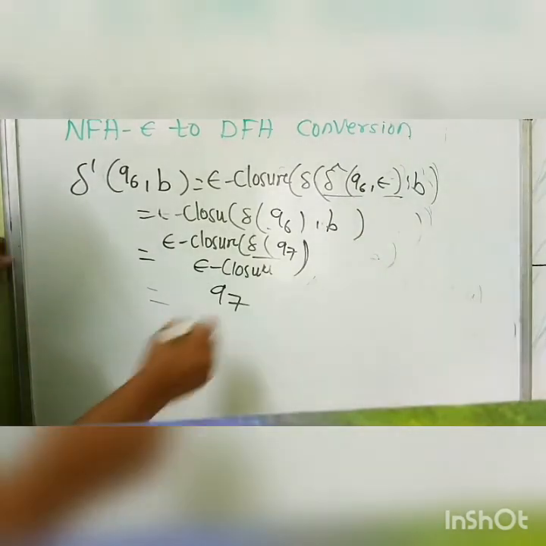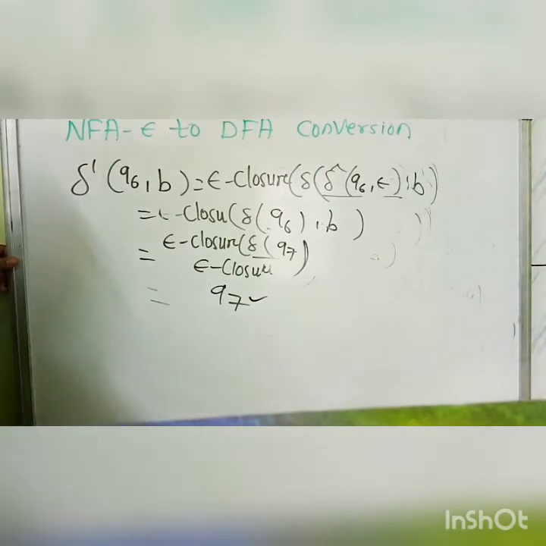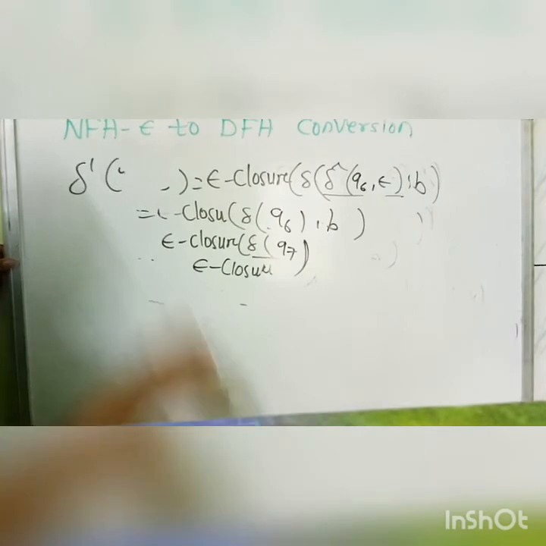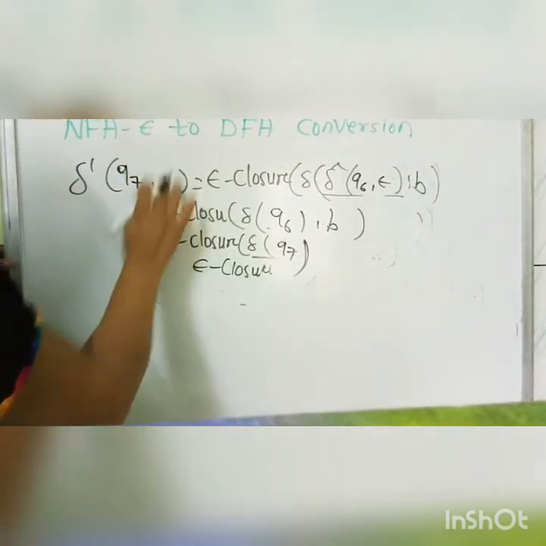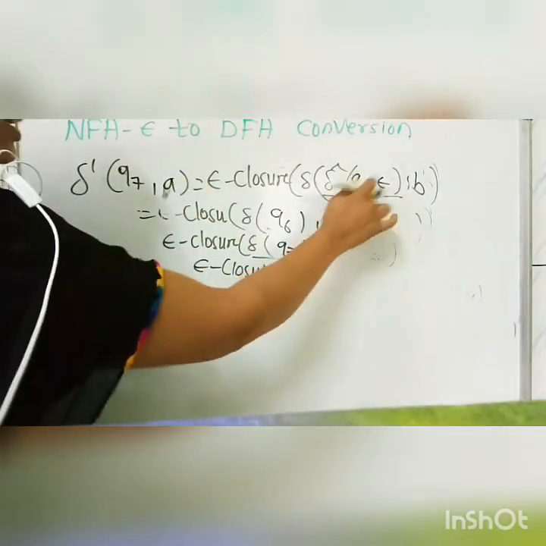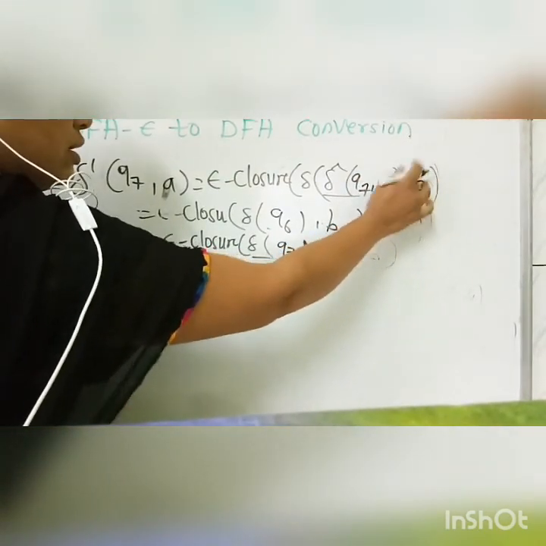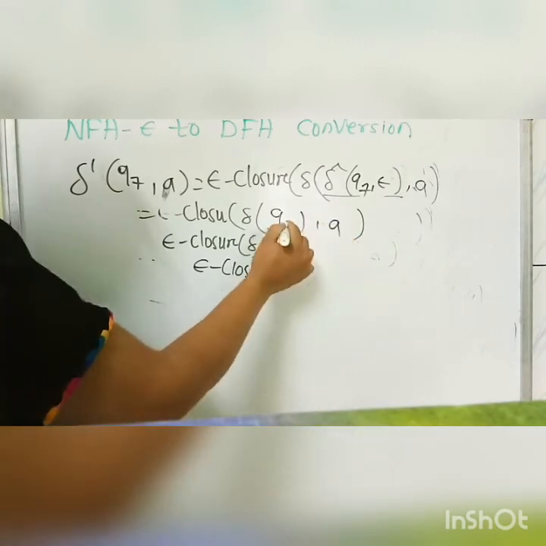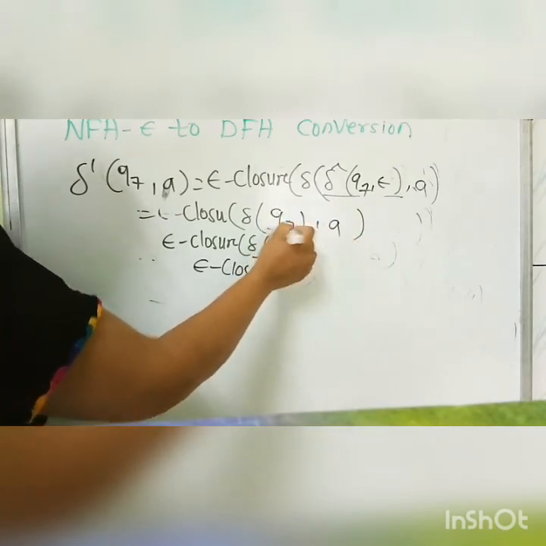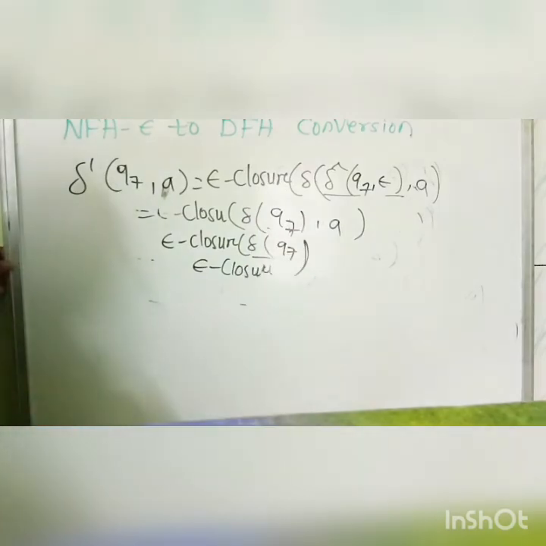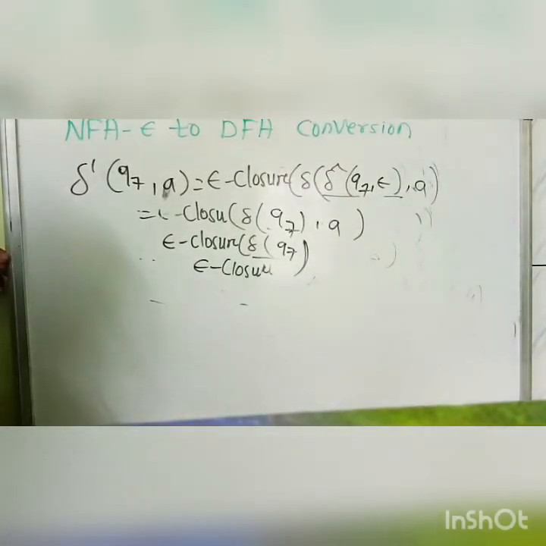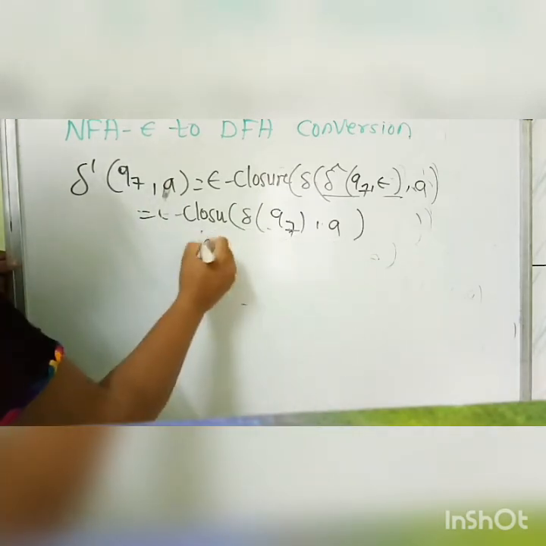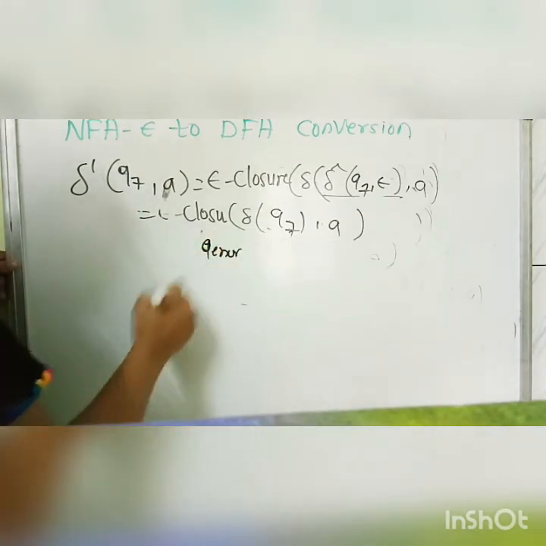Now we are coming with the state Q7, so we have to calculate the same for Q7. Here we take delta dash of Q7 on A. Q7 has Q7 itself in the epsilon closure, so it is Q7 on A. But there is no transition from Q7 to any state, so it gives us phi, meaning the Q error state.